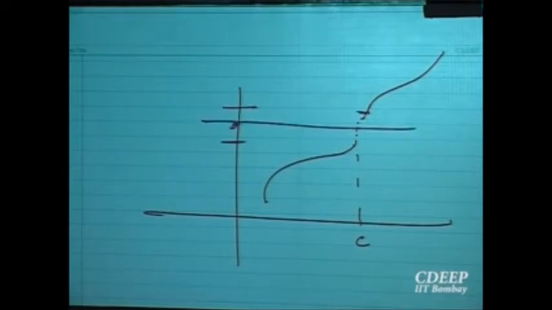Supposing the graph of the function looks like this. There is a discontinuity at this point. At this point, for example, this value is taken, but is this value taken anywhere? This will not be taken. Right? Because while going from here, I have lifted my hand and then gone here and started drawing it.